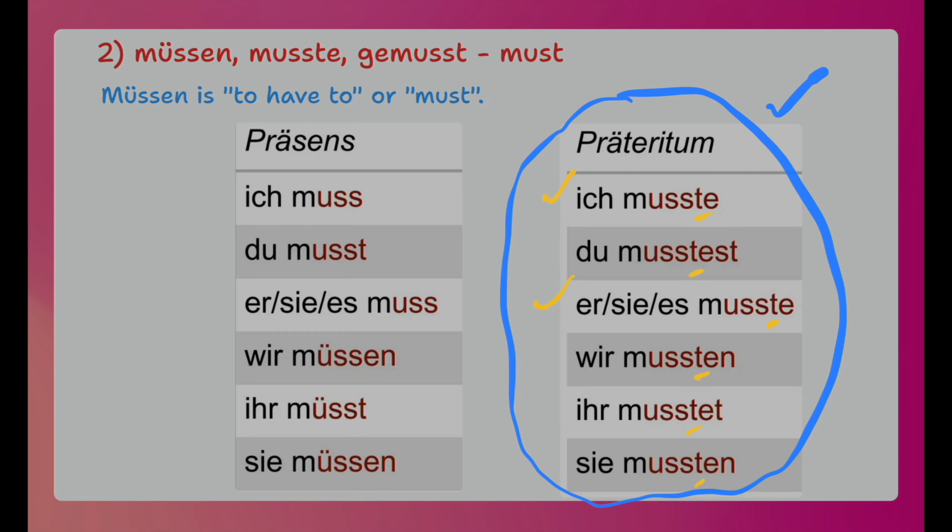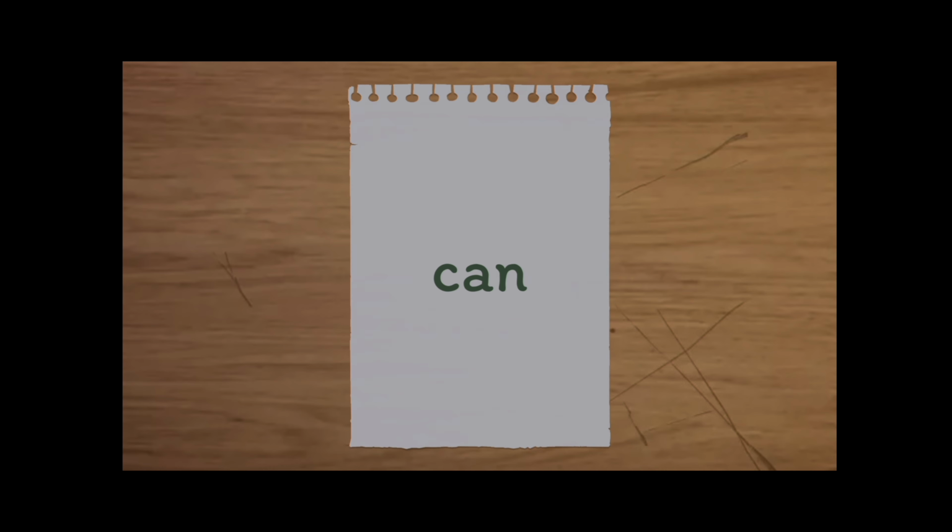Now let's look at müssen verb conjugation in Präteritum. Ich musste, du musstest, sie musste, wir mussten, ihr musstet, sie mussten. Pay attention, in Präteritum also, the ich form and the er/sie/es form are both the same: musste. I have already told you in Präteritum you have to add the letter T. So you can see in the picture I have just underlined it in yellow color. Musste, musstest, etc.